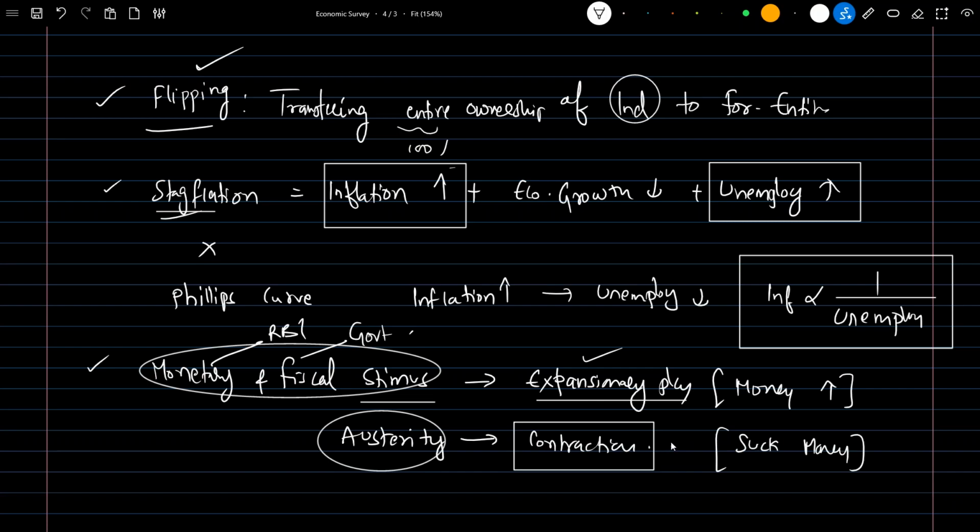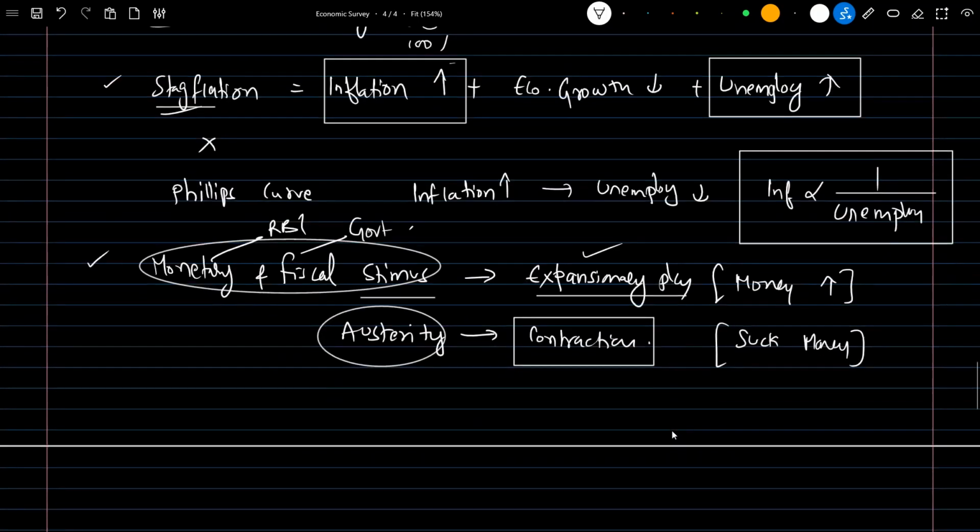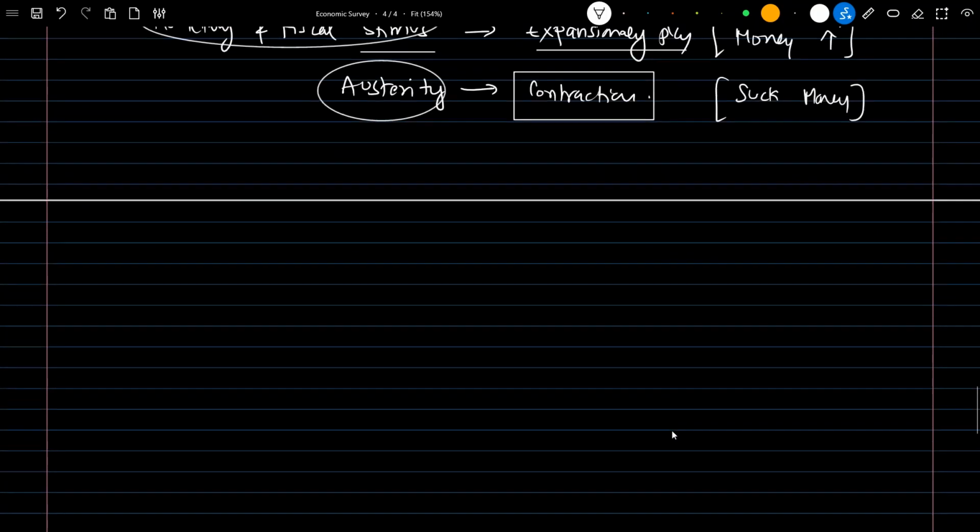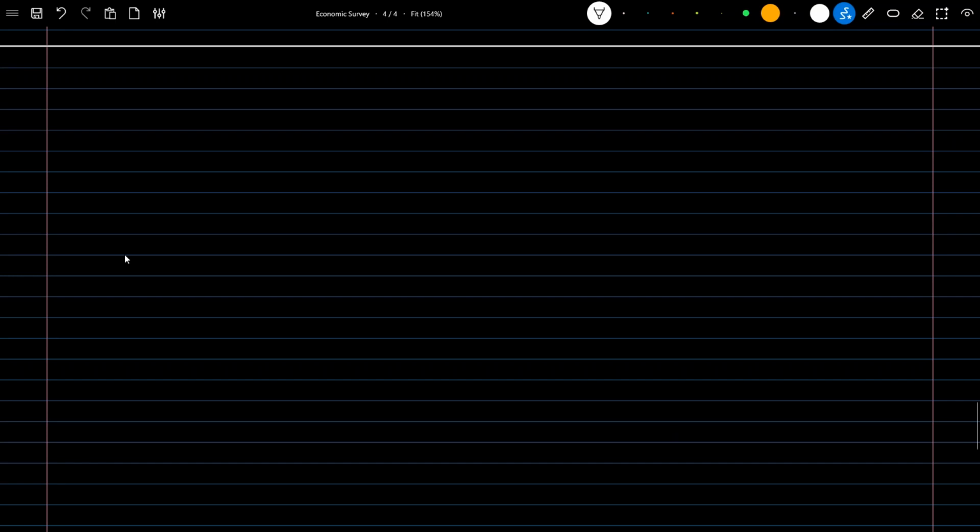Next important concept is external commercial borrowings. So what do external commercial borrowings mean? Borrowing by any Indian entity from any non-resident, non-national person is called external commercial borrowing. The general average maturity of these external commercial borrowings will be around 3 years.